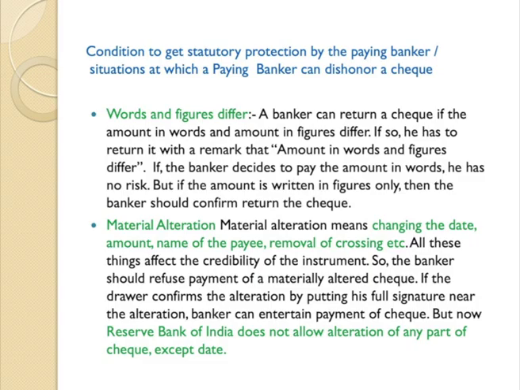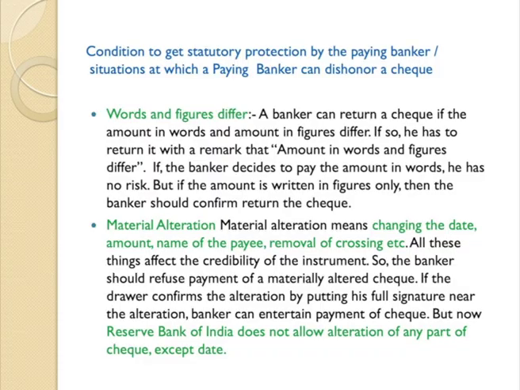Another thing what you as a paying banker has to verify, my dear students, is material alterations. That is, material alterations means changing the date, the amount, the name of the payee, removal of the crossing, etc. If there is any such material alteration, a change in the date, a change in the name, a change in the crossing, if you have removed the crossing, you can reject, or you can tell them that you will not pay the money. So, check can be cancelled. Reserve Bank of India does not allow any alteration of any part of the check except the date.